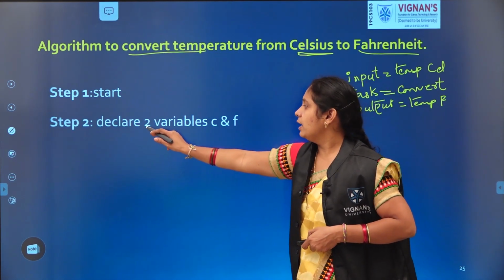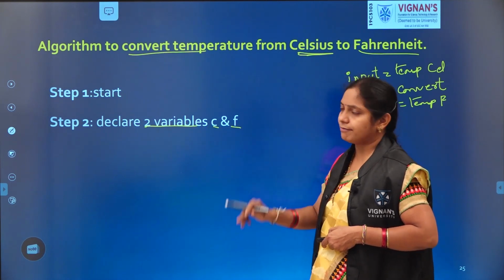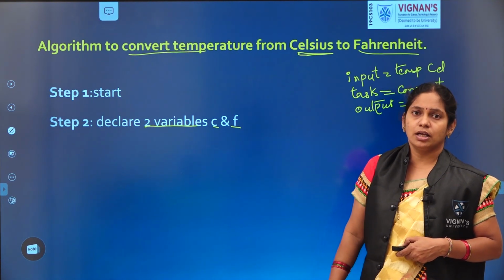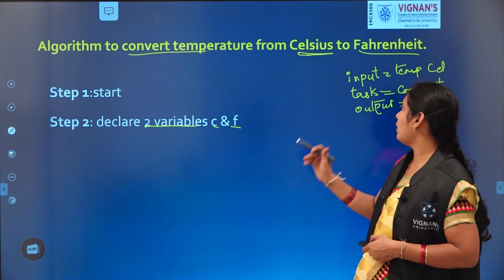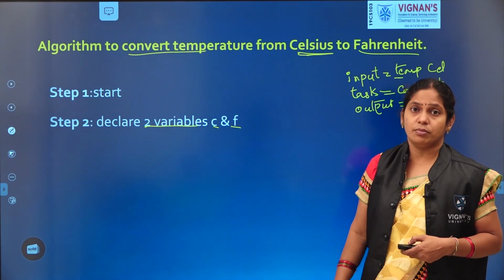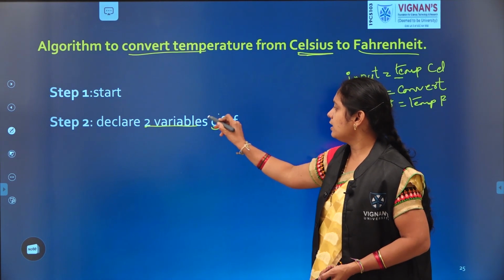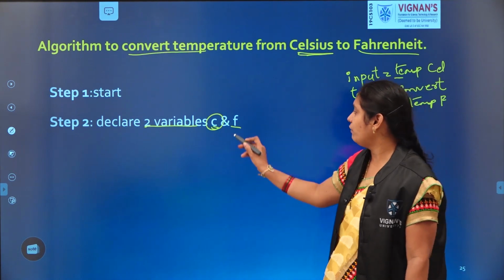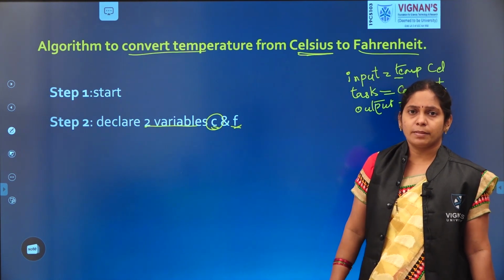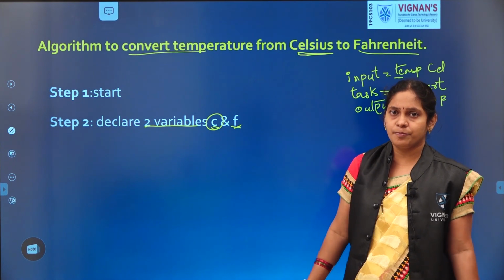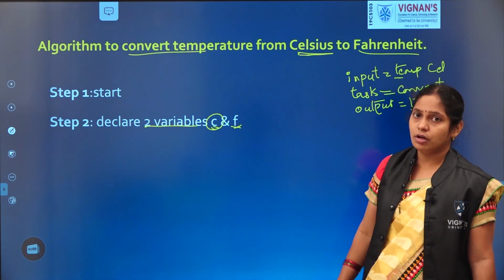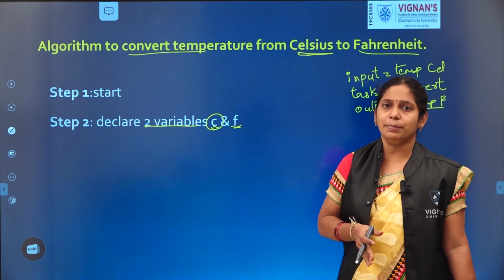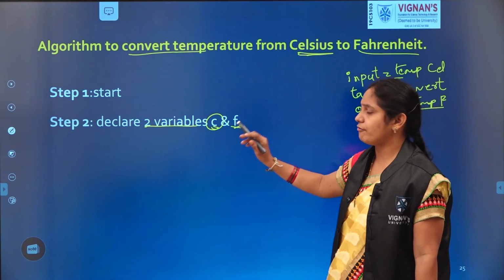Next, declare two variables C and F. Why do we need two variables, C and F? How many inputs are we taking here? Only one input, that is in Celsius form. So assume C is a variable for storing the temperature in Celsius form. Then why do we need F? What is the output of our algorithm? We should get the temperature in Fahrenheit form. To store that Fahrenheit temperature, we considered one more variable, that is F.